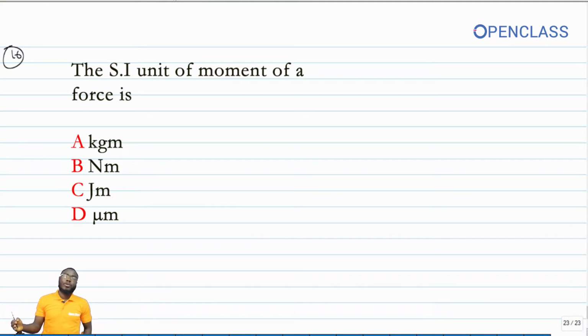Moment is the product of a force and the perpendicular distance from that point to the point of action. So let's say you have a beam like this, and then you have a force that is F, and then let's say we have a fulcrum here, and let's say from here to here is called distance X.